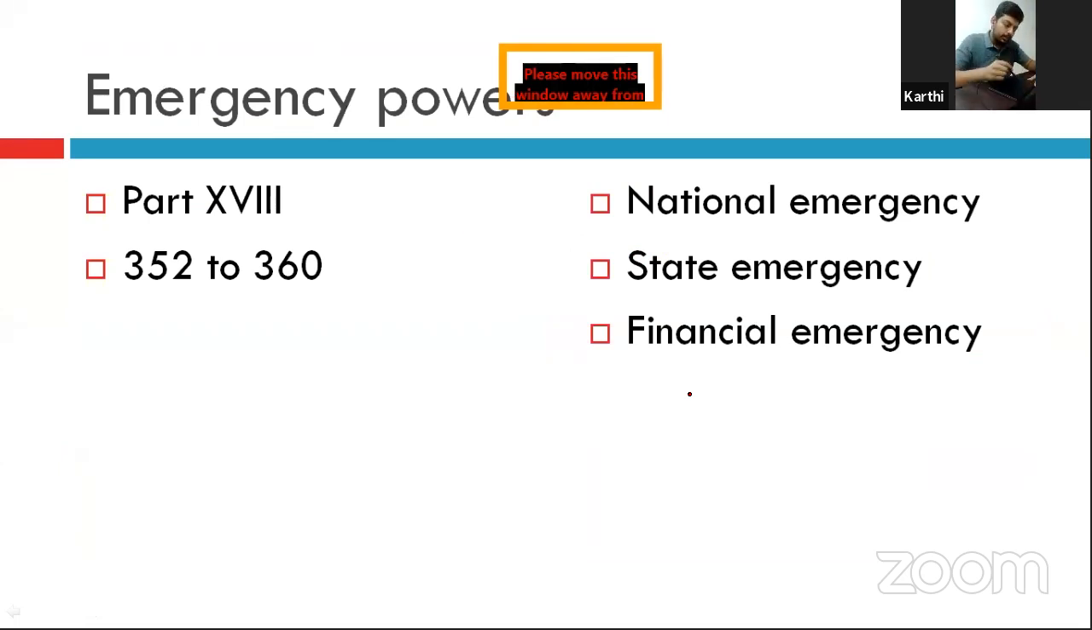Emergency powers are dealt with in Part 18 of the Constitution, from Article 350 to 360. Okay. The quiz will be updated soon. So let us watch the session, right?